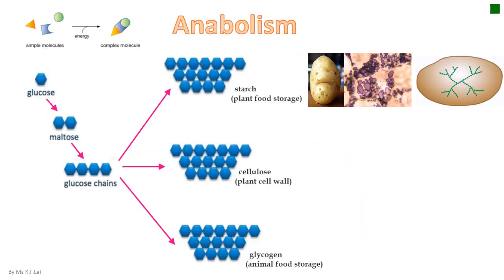There are other examples of anabolism in which simple molecules such as glucose are linked up together step by step to form glucose chains. These glucose chains are also linked up together to form starch or cellulose or glycogen. Starch is found in plants as food storage.